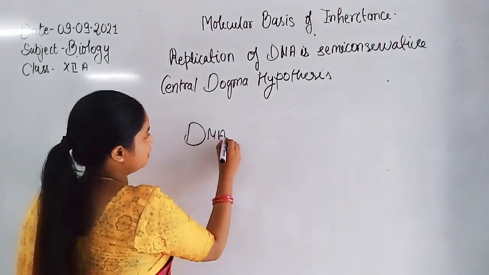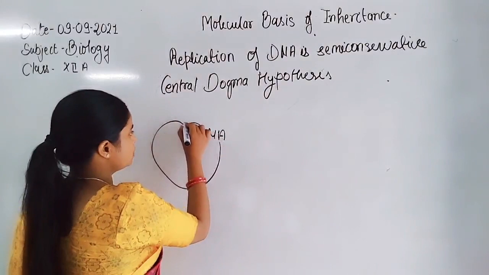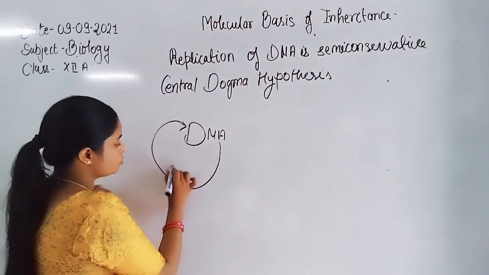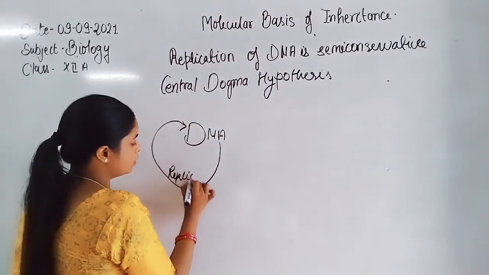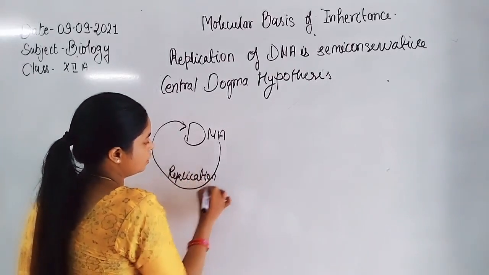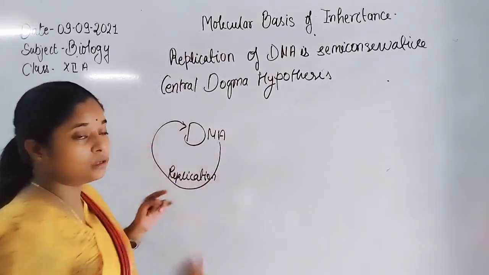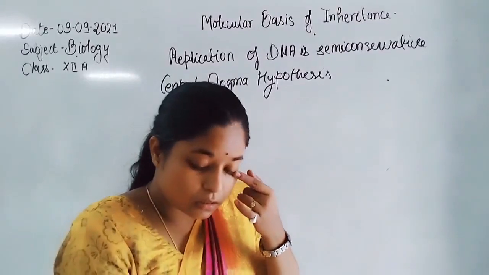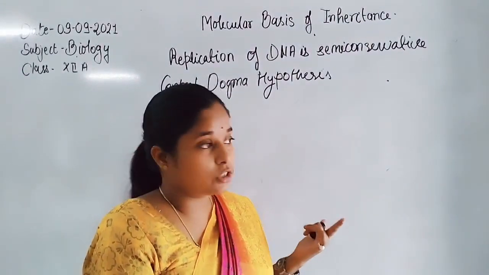So the formation of DNA always takes place from DNA. That process is known as replication or duplication of DNA, that means double helical structure formation occurs.